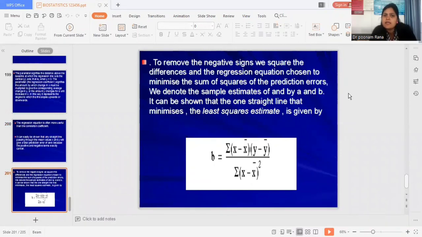To remove the negative sign, we square the differences, and the regression equation is chosen to minimize the sum of the squares of the prediction errors. We need the sample estimates of a and b, and it can be shown that one straight line minimizes this, the least squares estimate, and this is given by this formula.